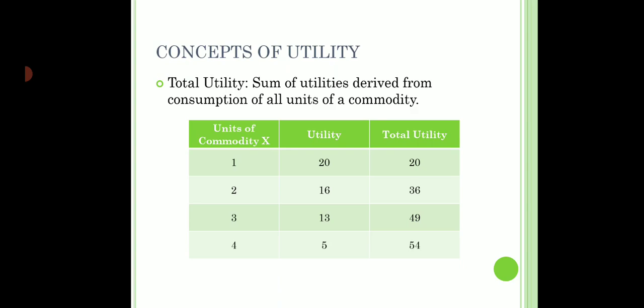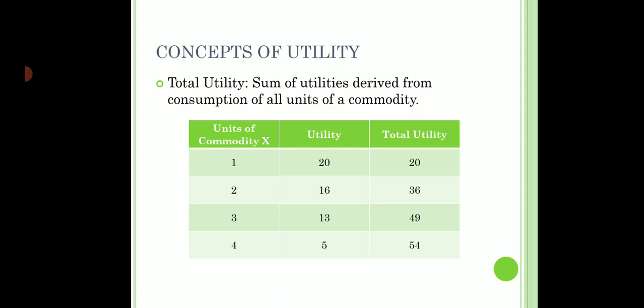So from the first I get 20, from the second I get 16. So the total utility derived from the consumption of both the units of commodity X is 36. That is 20 plus 16. Similarly, as I keep on adding the utilities that I get from various units, I get the total utility.